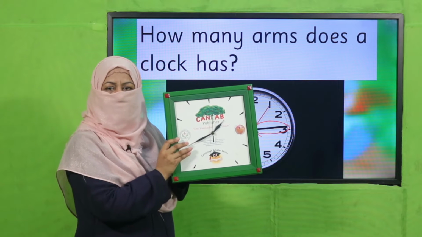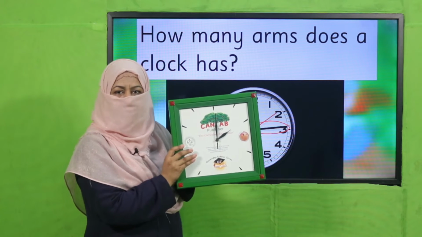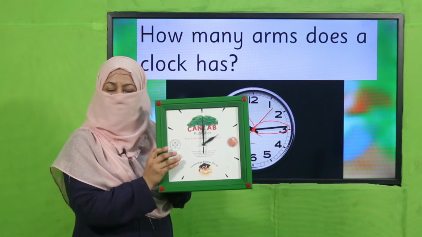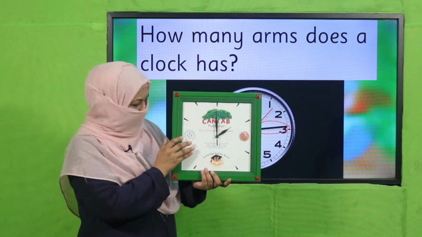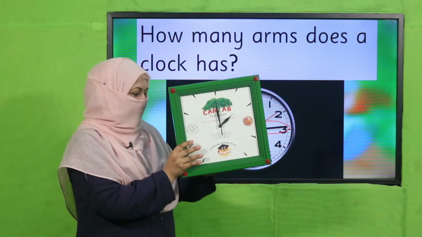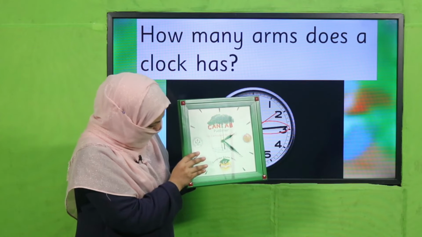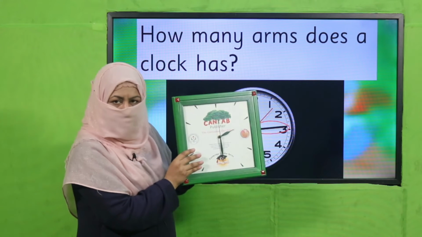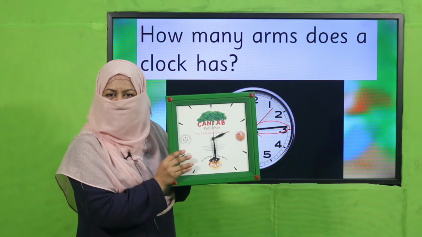The minutes hand still keeps on moving, and when it reaches 12 again, what's the time now? It's 2 o'clock, right? So beta, the way we first learned when it's 2 o'clock, after that when the minutes hand moves to 6, that means the middle of this clock, it becomes 2:30, right?